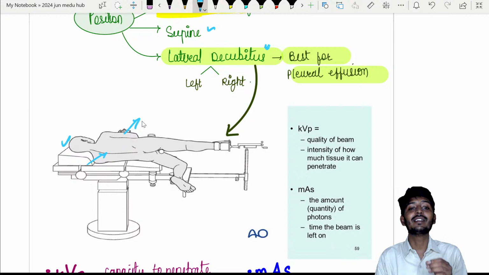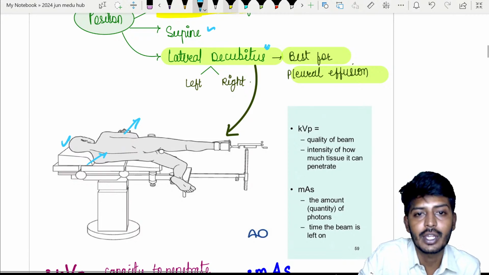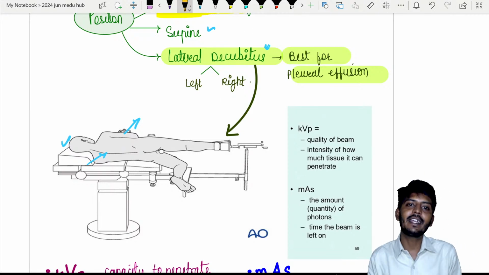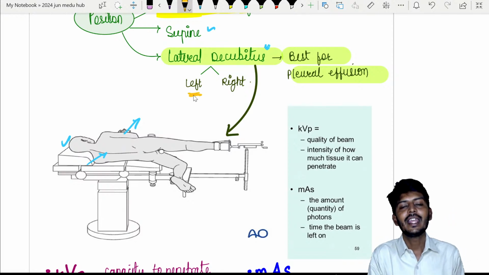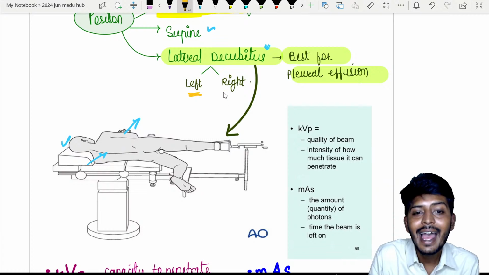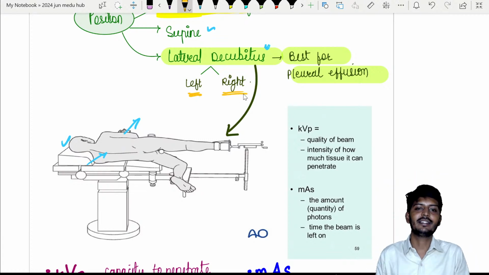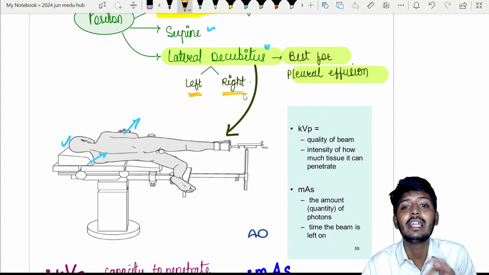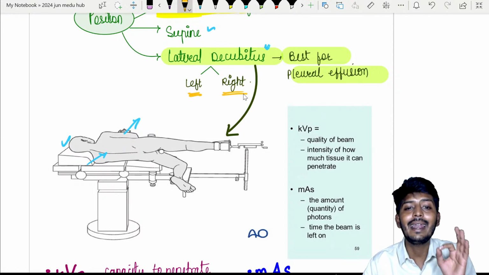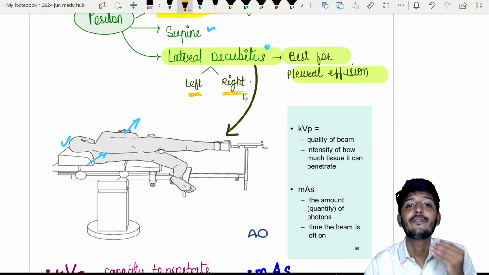So decubitus is best for pleural effusion. If I turn to the left side and sleep, I will call it left lateral decubitus. If I sleep to the right side, I will call it right lateral decubitus. So these are the two possible views which can be used for the lateral decubitus position. Remember, lateral decubitus is used majorly for pleural effusion.